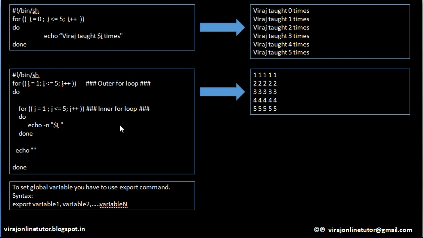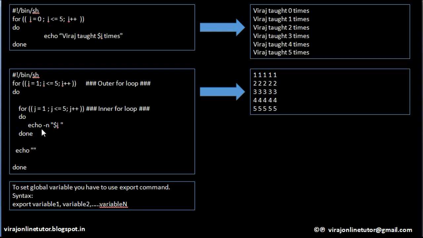Now we will discuss nested for loops, that is, one for loop within another for loop. So in this example, this is my outer for loop, and inside this for loop I have an inner for loop. In the outer for loop it starts from i equal to 1 till 5, and the inner for loop starts from j equal to 1 till 5, and I am printing $i.